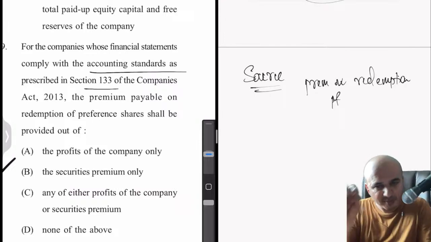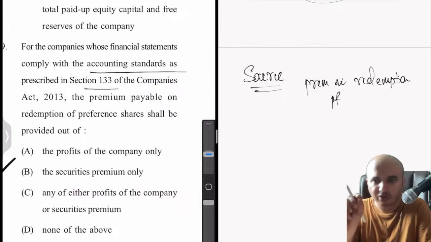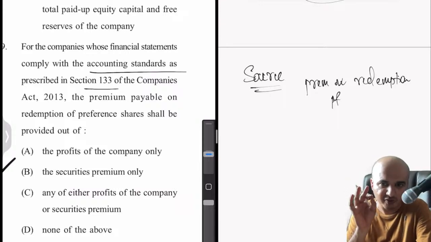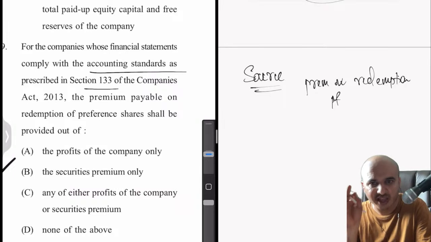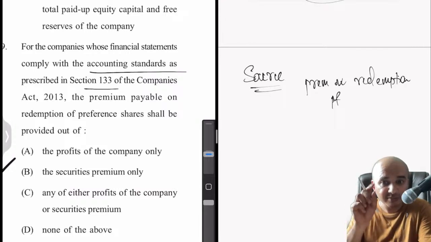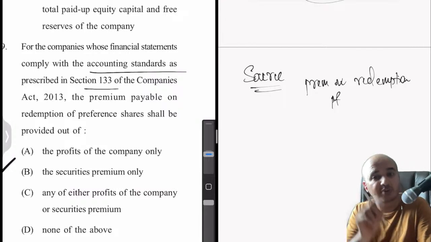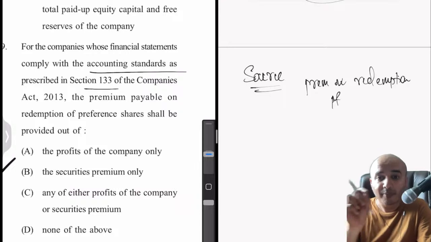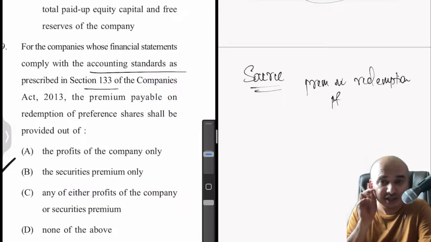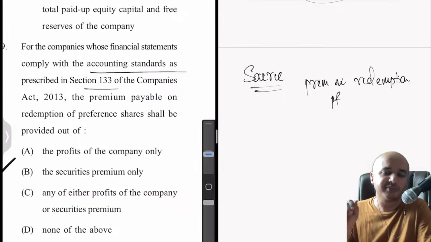In that case, there is a proviso. Normally premium will be provided out of profits only. But if you also fulfill section 133, then premium payable on redemption can be sourced or provided out of profits as well as securities premium before the start of this redemption process.